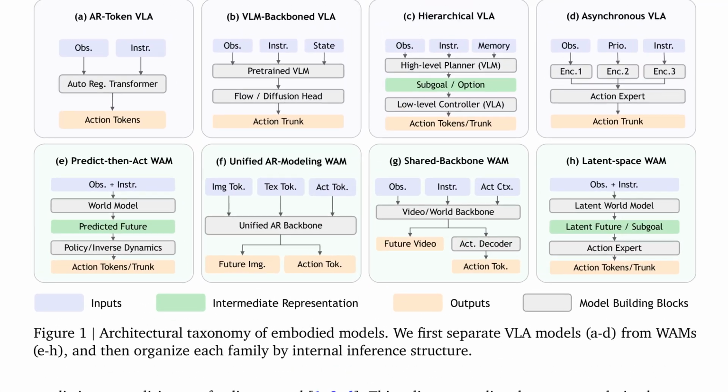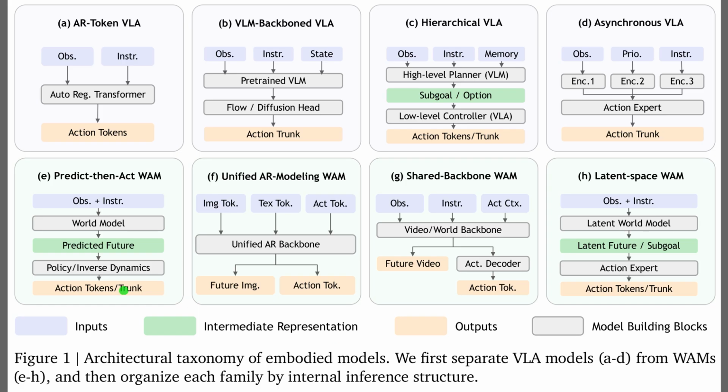Figure 1 establishes a taxonomy, which is a classification system used to organize complex structures, to map out the execution flows of modern robot controllers. The top row illustrates several types of vision-language action models. These are artificial intelligence systems that take in camera images and text commands to directly generate robot control actions. The bottom row details different world action models, which are systems that predict how the physical environment will change over time before deciding on a movement. This unified taxonomy shows that even highly diverse architectures rely on similar building blocks, which makes them compatible with a